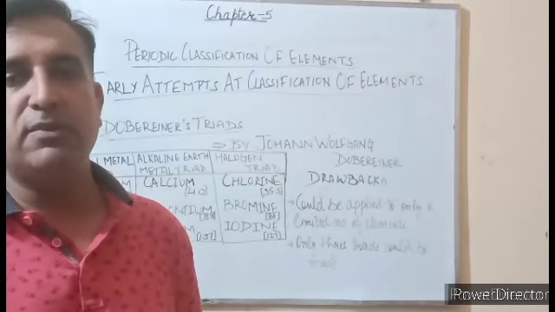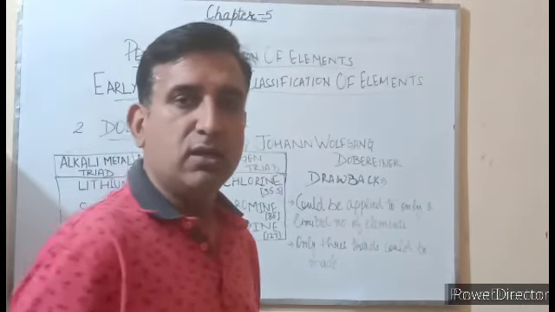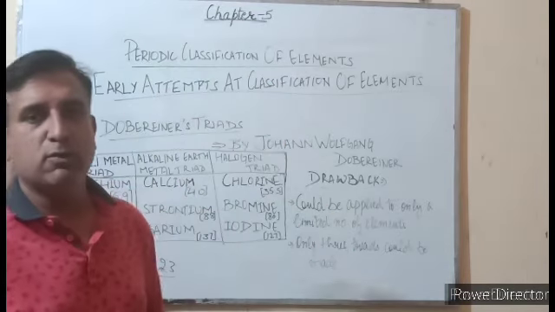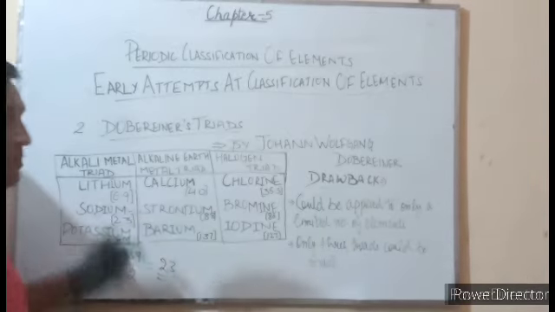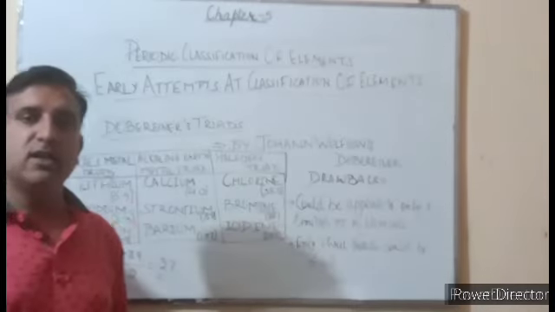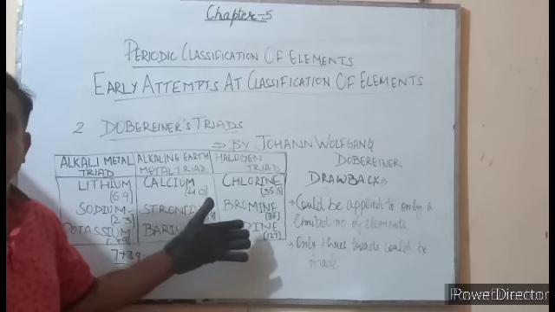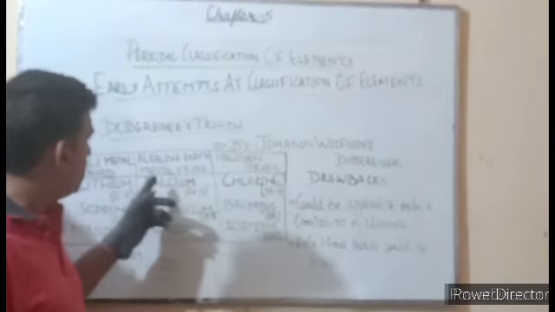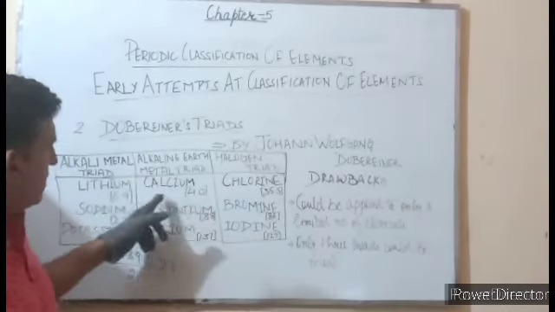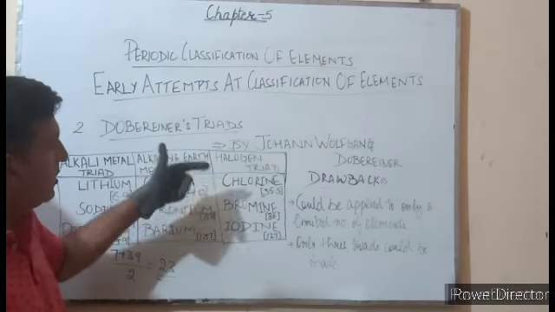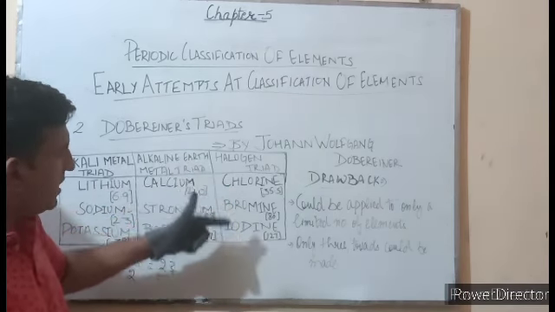So what is the Döbereiner triad? According to the Döbereiner triad, when the elements are arranged in a group of 3 on the basis of increasing atomic mass, then the atomic mass of the middle element is the average of the atomic masses of the first and the third element. Like this triad, 2 more triads were given by Döbereiner. One is the alkaline earth metal triad, which consists of calcium, strontium and barium. Then the halogen triad, which consists of chlorine, bromine and iodine.